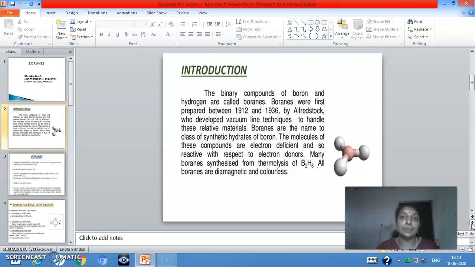What are boranes? Boranes are the binary compounds of boron and hydrogen atoms. Boranes were first prepared by Alfred Stock between 1912 and 1936. The molecules of these compounds are electron deficient and so reactive with respect to electron donors. Many boranes are synthesized by the thermolysis of diborane, and all boranes are diamagnetic and colorless.